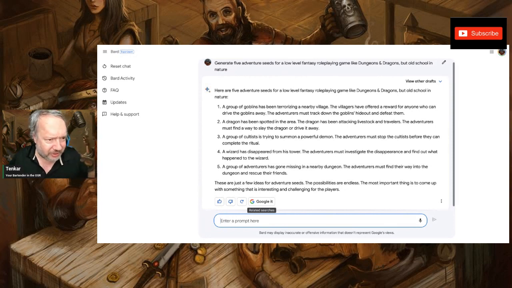But when we had the ChatGPT, it was giving you a twist. Everything was you go in with one expectation, pretty much, and then there's a twist. Let's see if there's any twist here. A dragon has been spotted in the area. Low level adventure. Ah. The dragon has been attacking livestock and travelers. The adventurers must find a way to slay the dragon or drive it away. All right, we'll cross that one out, right? Because that one is not a low level adventure.